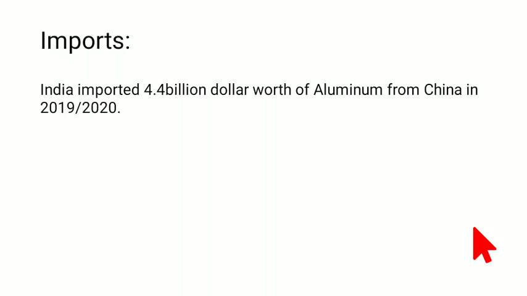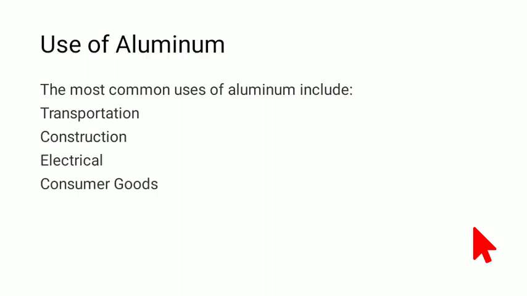But our production is kind of lacking, and we have to import from China. This is the recent report: India imported $4.4 billion worth of aluminum from China in 2019-20. Now, this is the most important thing that we need to understand here.